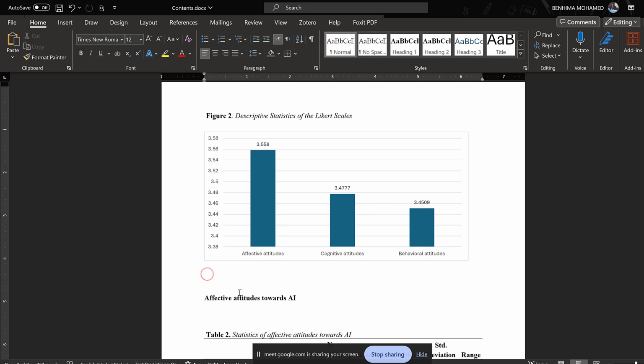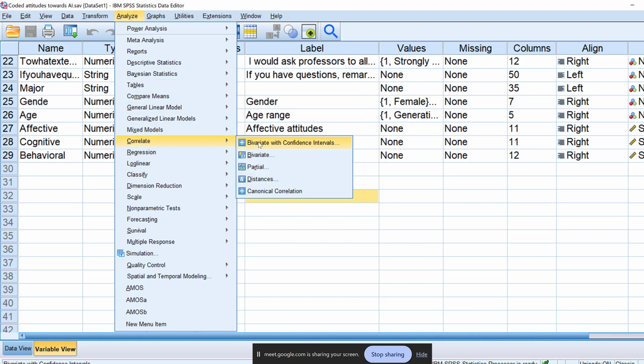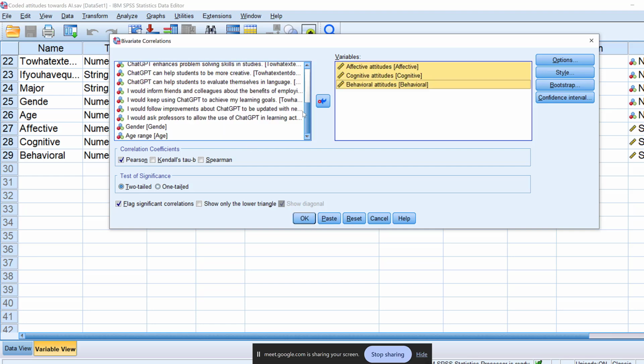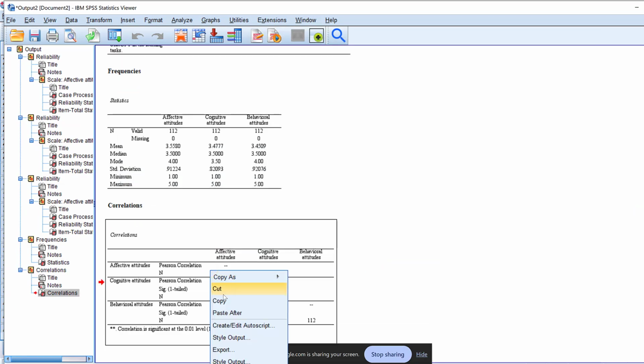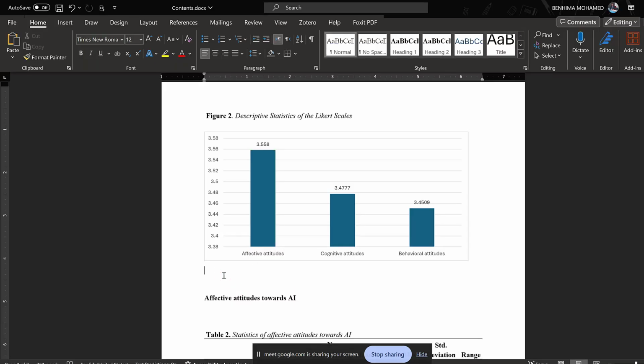Okay. So let me just do correlation for these. I will go to analyze, then correlate, bivariate correlation, and I will put the three: affective, cognitive, behavioral. I will assume that they are positively correlated, so I will put one-tailed and click OK. Yeah, so there is a statistically significant correlation between cognitive attitudes, behavioral attitudes, etc. So that's good. This means that your hypothesis will be proven correct.